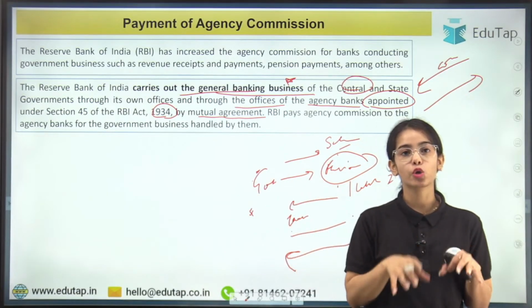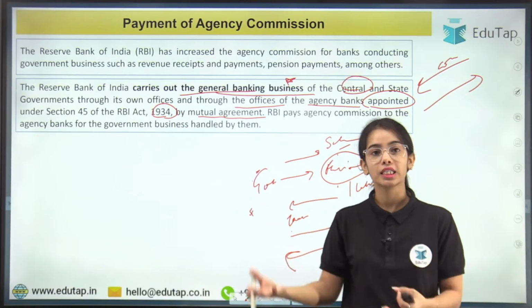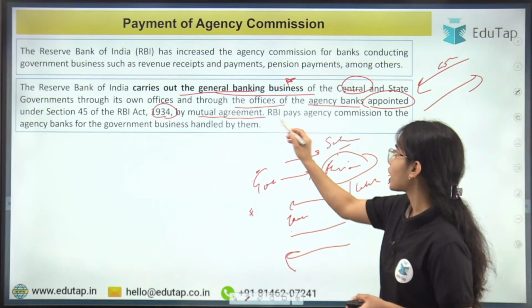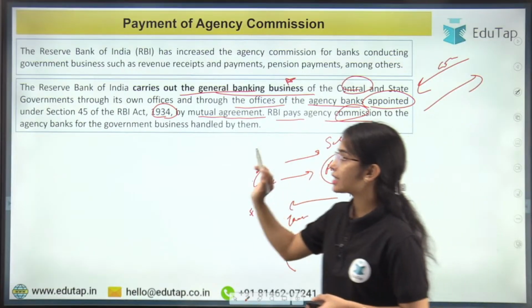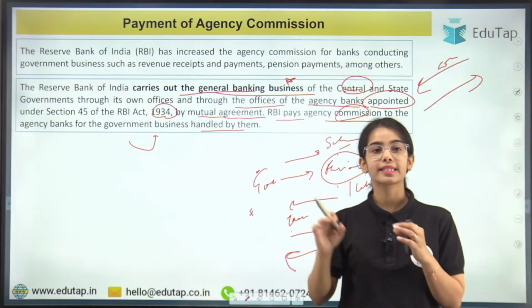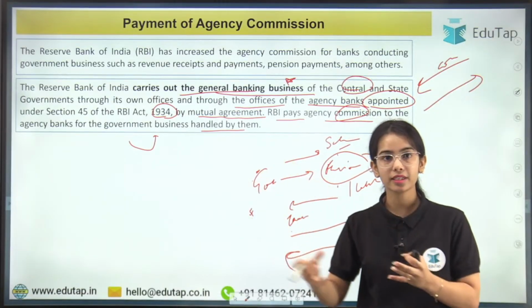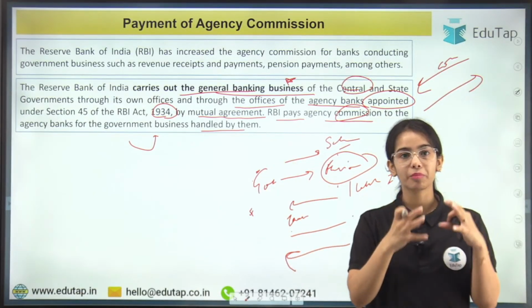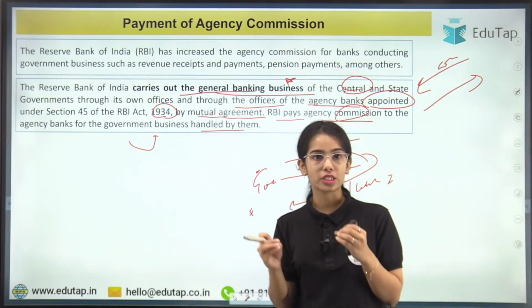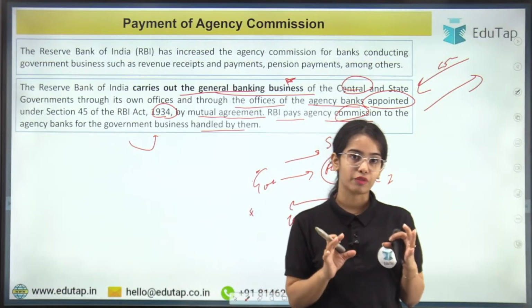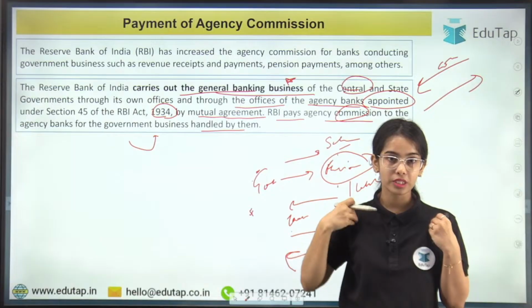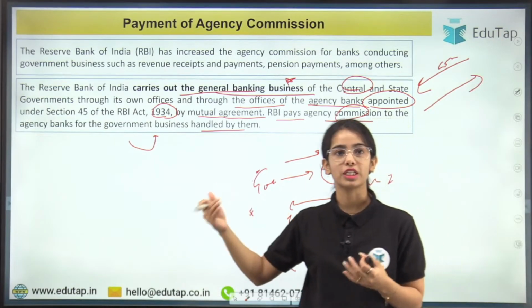And the agency banks are not providing their services for free. They want money against the services they provide. So the RBI pays agency commission to the agency banks for the government business handled by them. The agency banks that are collecting the receipts or making the payments on behalf of the government take the agency commission from the Reserve Bank of India. The RBI carries out the general banking business through its own offices and through the offices of the agency banks.